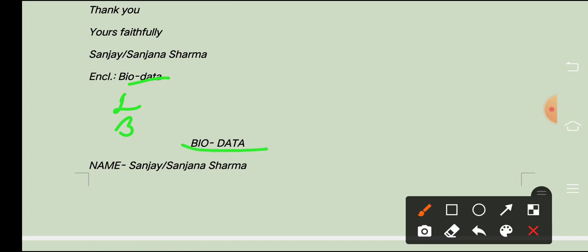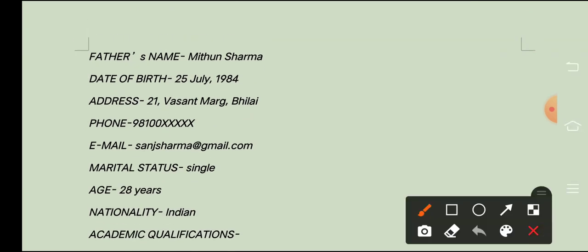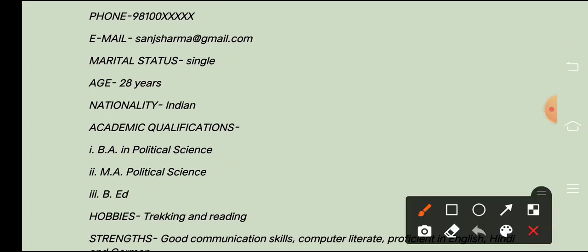Then the biodata, the second part of the letter, this is very important: Sanjay or Sanjana Sharma, you can write any one, okay, it's not required to write both, whatever is given, but any one out of that question you have to take. Then father's name, Mithun Sharma, date of birth, address, phone number, email, marital status, single or married, age 28 years, nationality Indian.